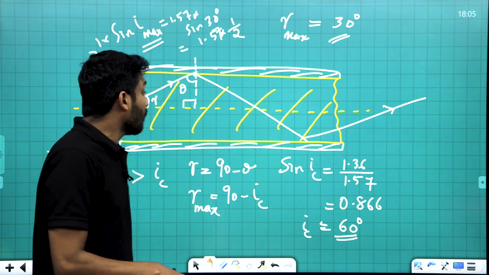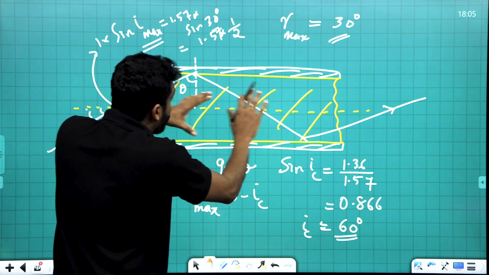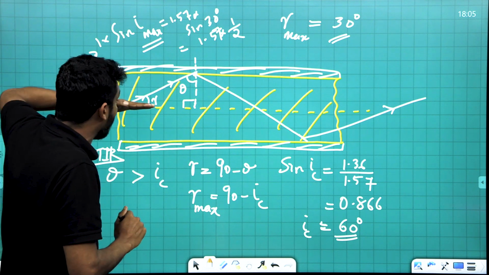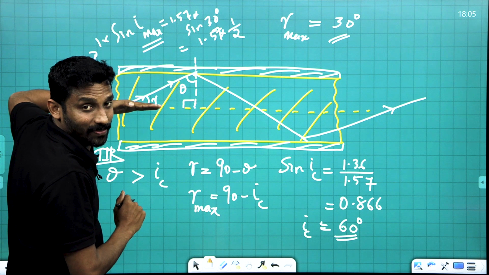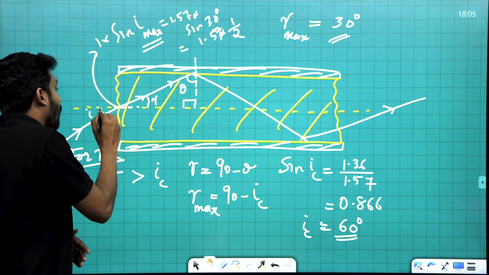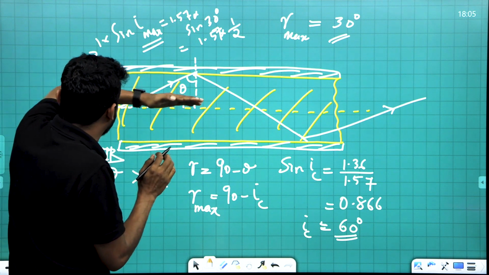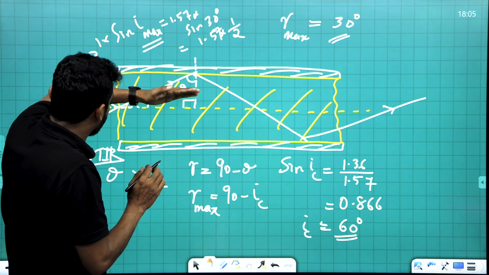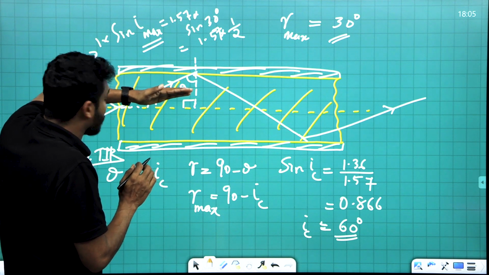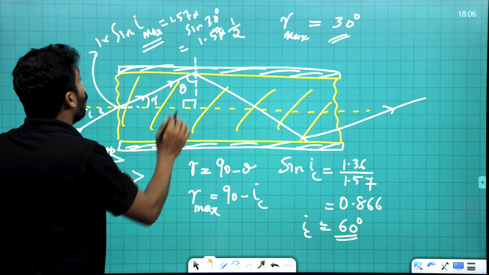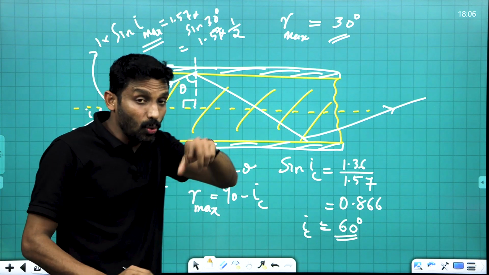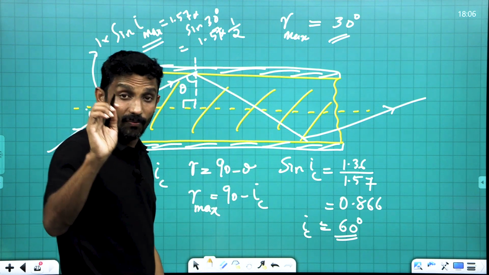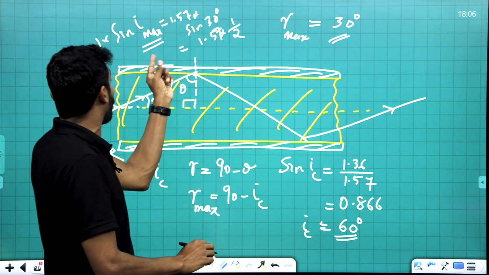So for the ray to pass through this optical fiber, the minimum value of I can be 0, which is along the axis, and the maximum is I max. The approximate value of I max is 52 degrees from this calculation.